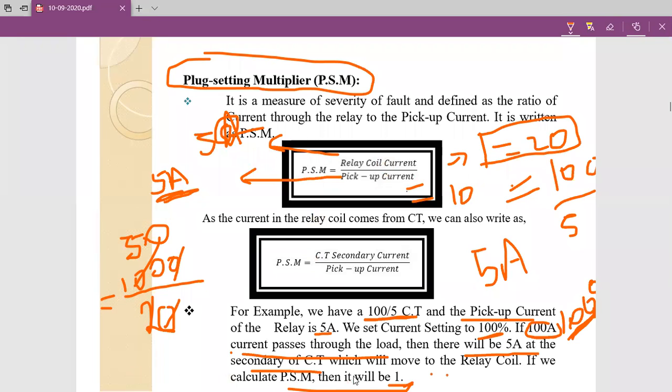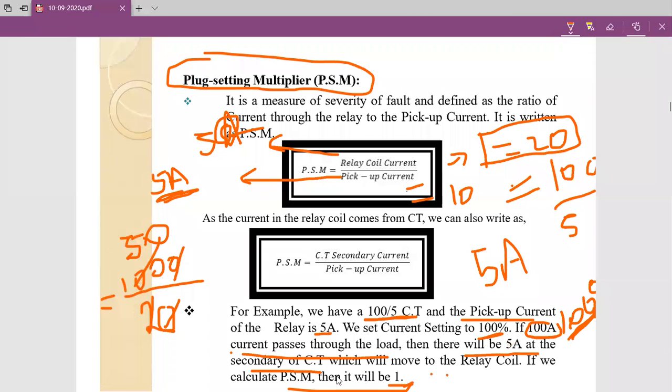That means the PSM value is 1 when the fault current is equal to 100 amperes, and when the fault current is 1000 amperes, we get a PSM value equal to 10. So the PSM value increases with an increase of fault current.